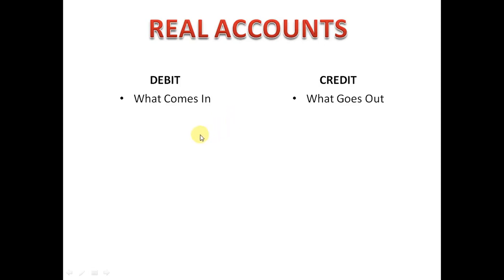Then the entry will be fixed asset account debtor to cash. Why this is coming? Because machinery is coming into our business and cash is going out of our business. That's why the entry is fixed asset account debtor to cash account. That's all about real accounts.